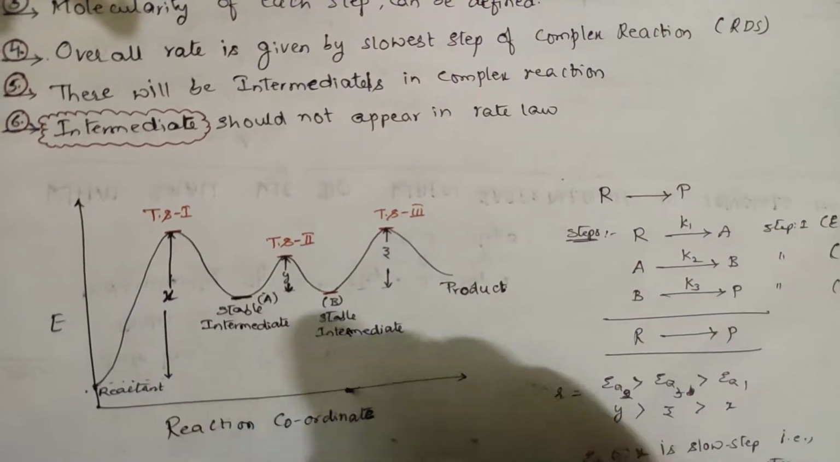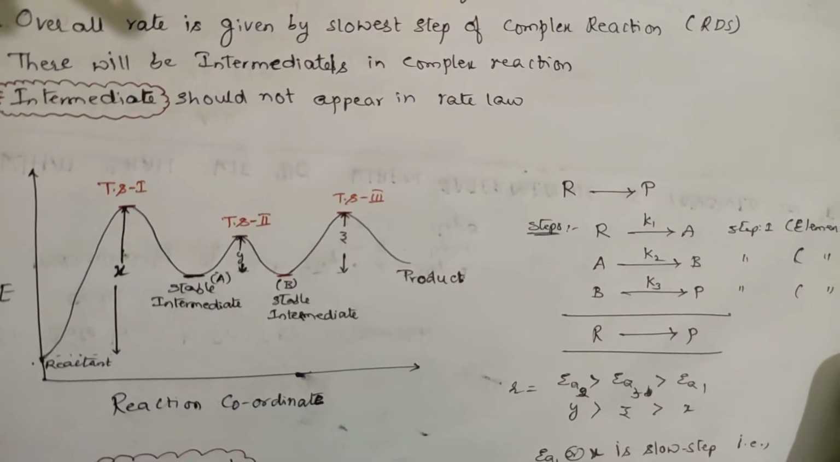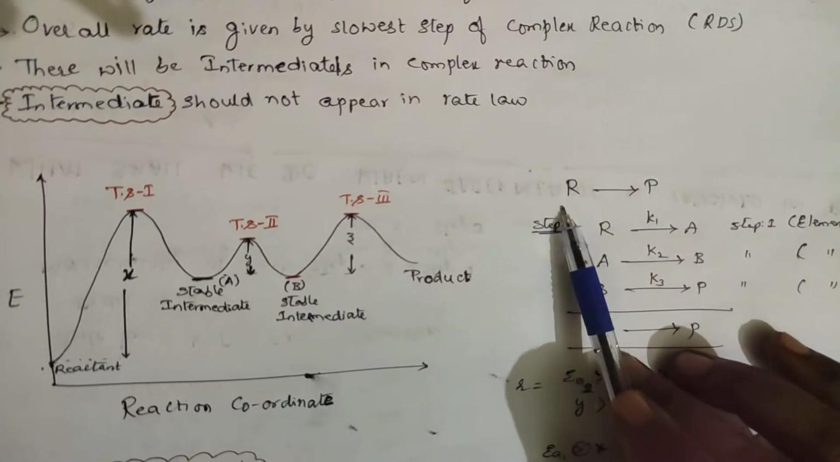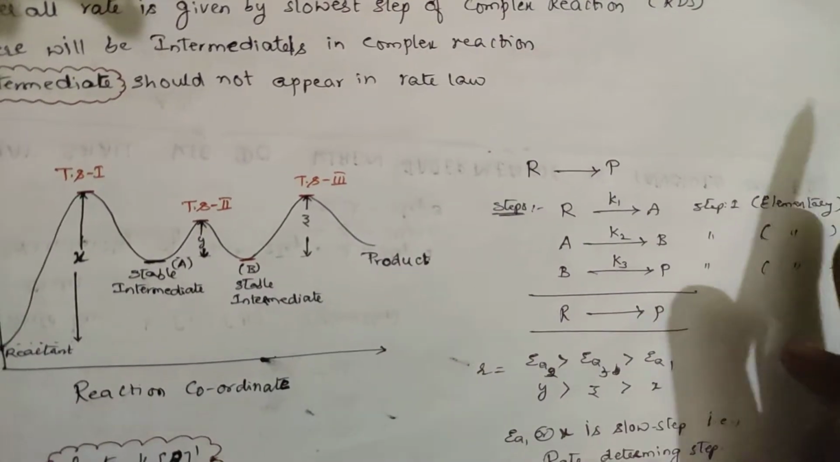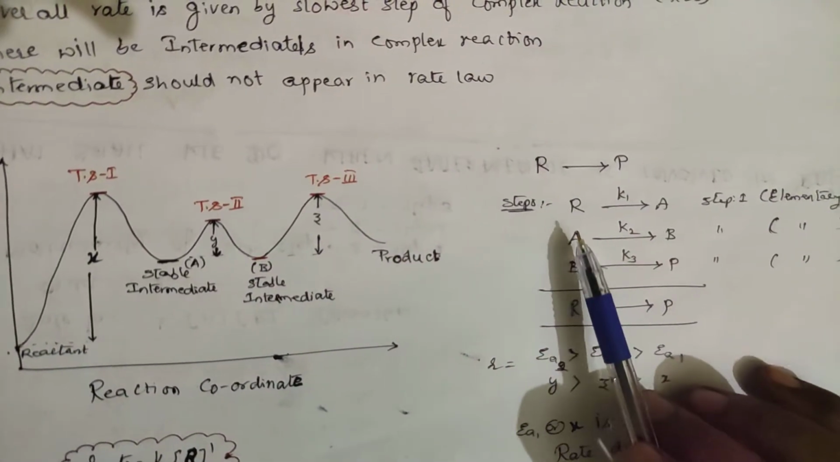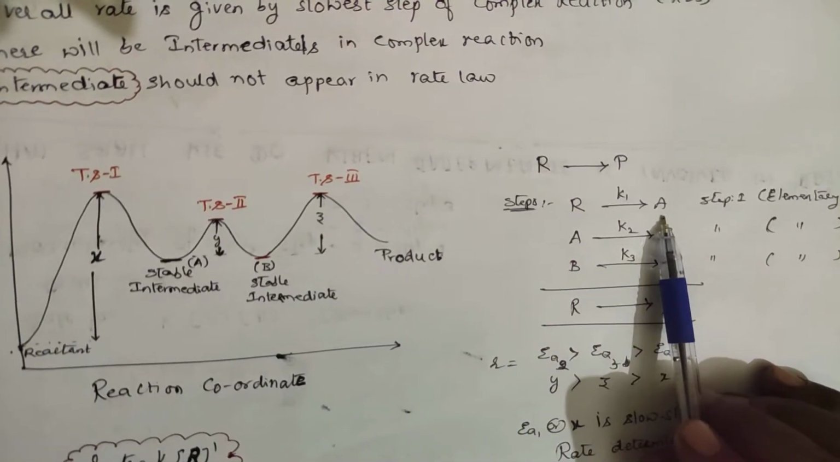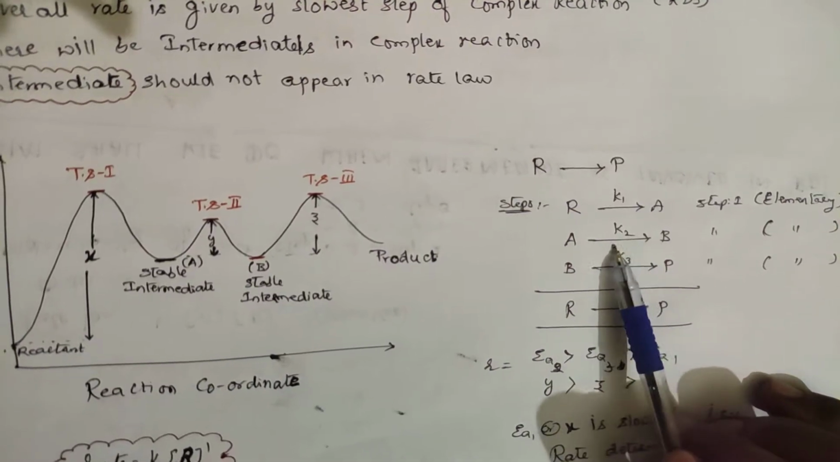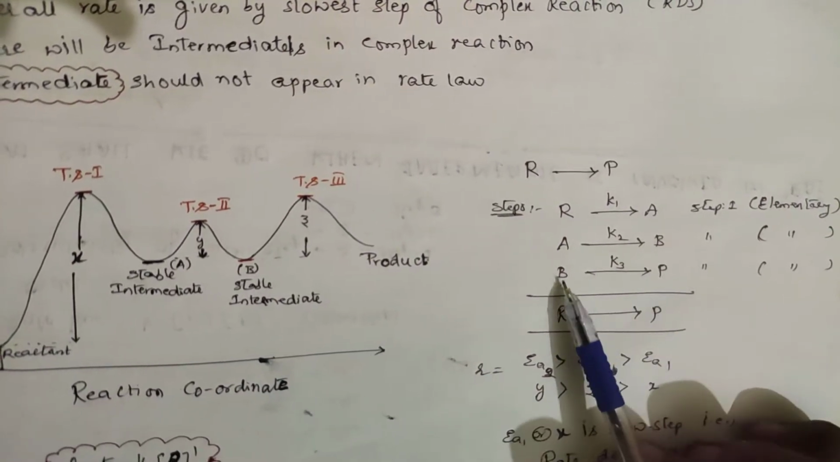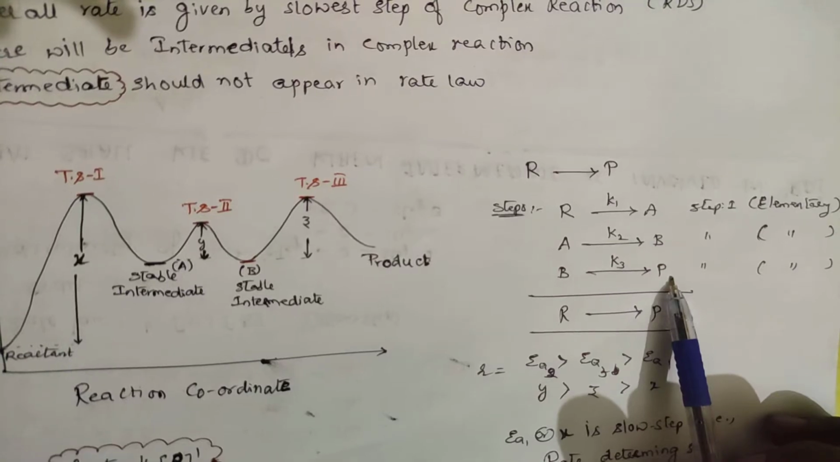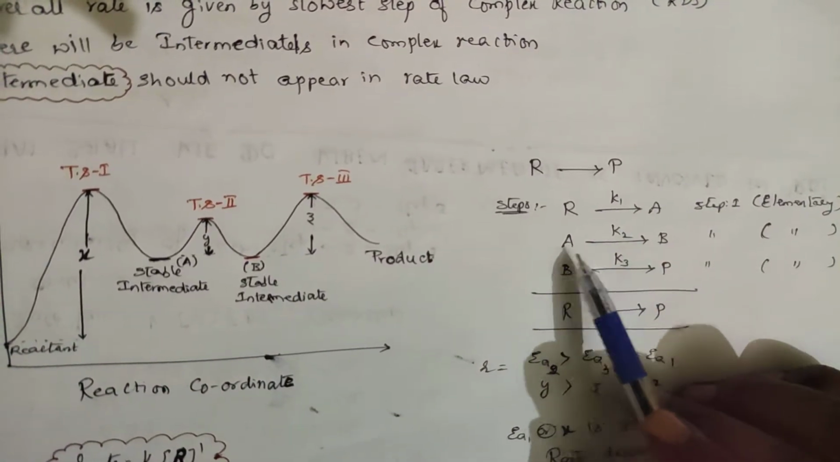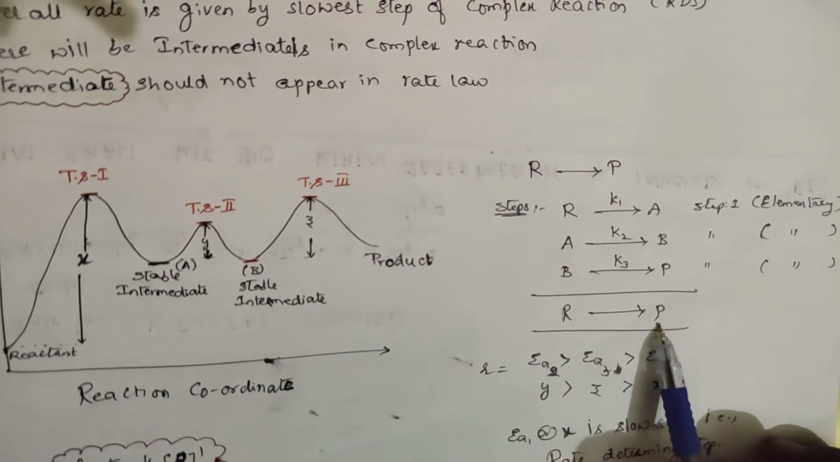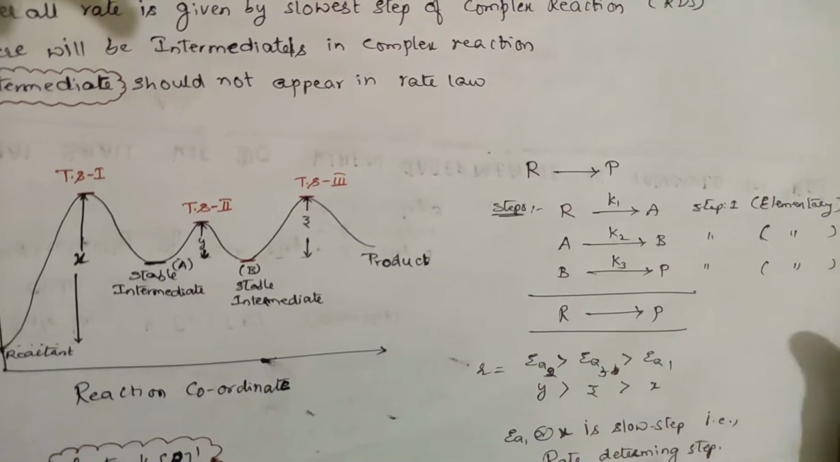And definitely there will be formation of intermediates in these complex reactions. Suppose a reactant is getting converted into product. Before this reactant gets converted into product, first the reactant converts into A. This is one intermediate. A, with some rate constant, converts to B. B again, with some rate constant, converts into product. So A cancelled, B cancelled, the reactant is getting converted to product.